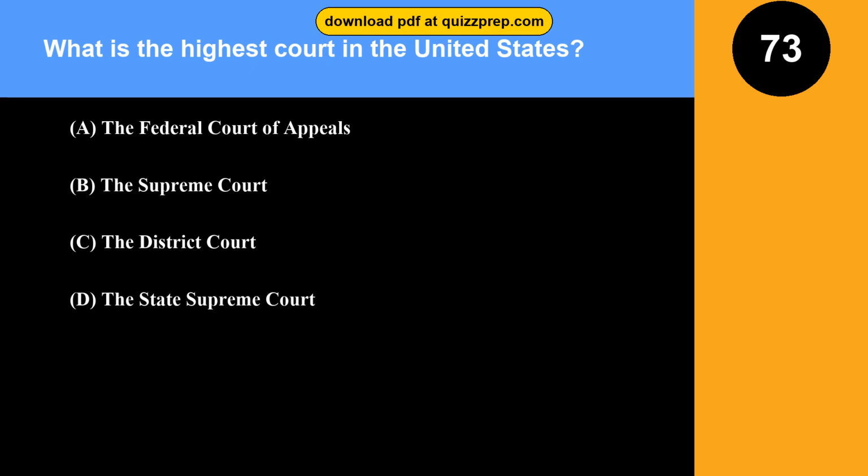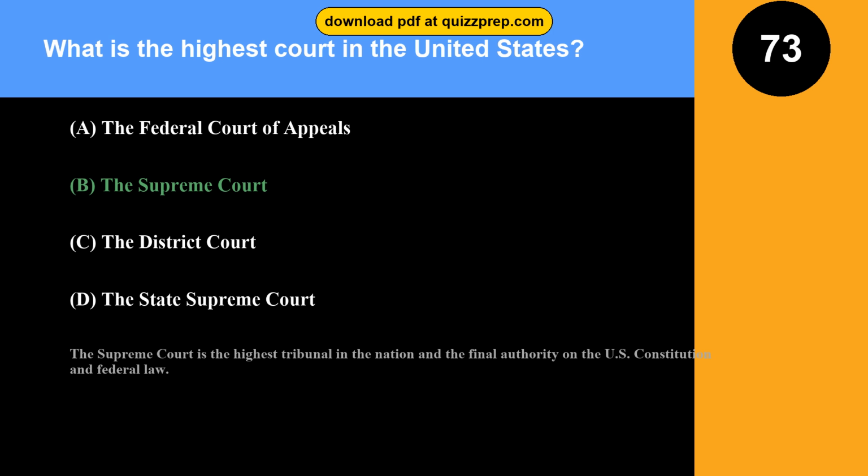Question 73. What is the highest court in the United States? Option A. The Federal Court of Appeals. Option B. The Supreme Court. Option C. The District Court. Option D. The State Supreme Court. The correct answer is option B. The Supreme Court. The Supreme Court is the highest tribunal in the nation and the final authority on the U.S. Constitution and federal law.